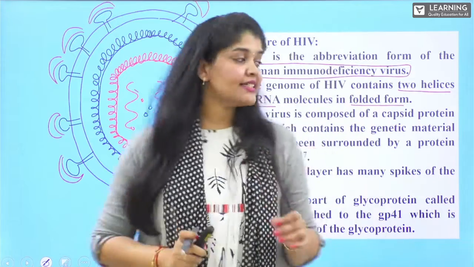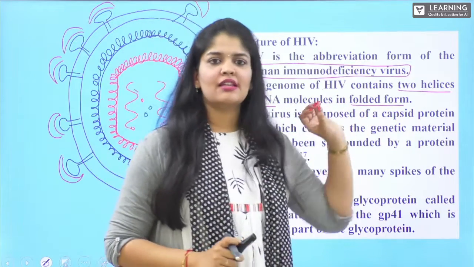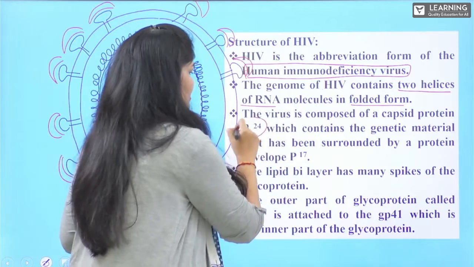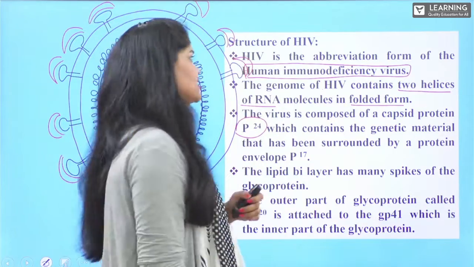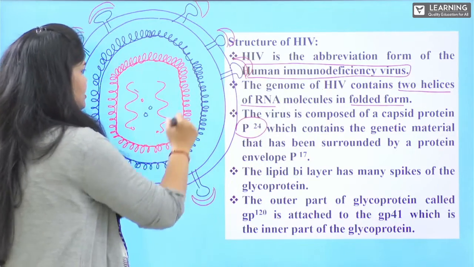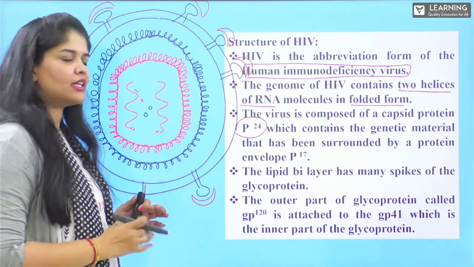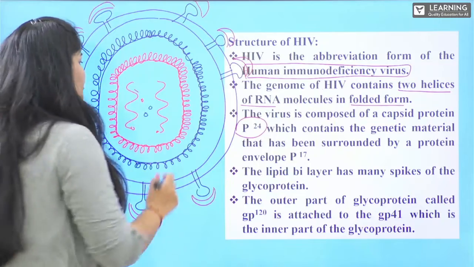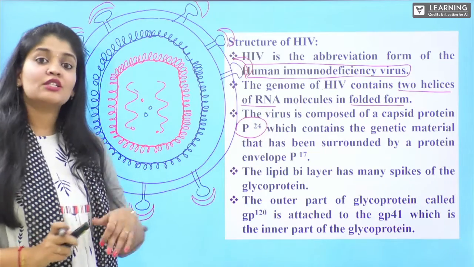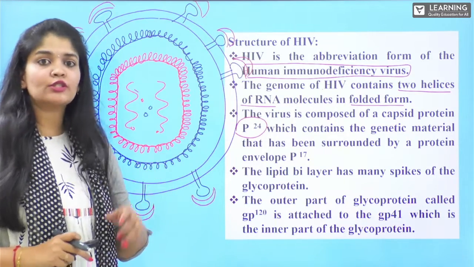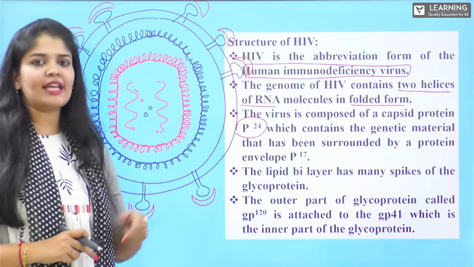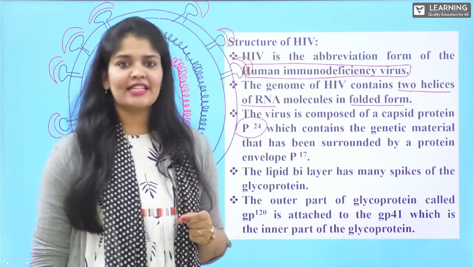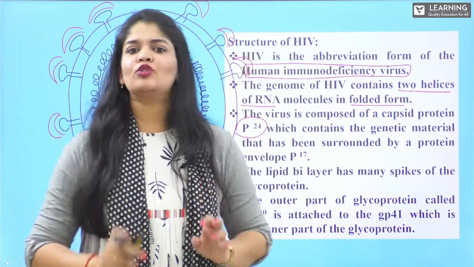Now, the virus is composed of a capsid protein, and that capsid protein is protein 24. The envelope encloses the genetic material as well as the important enzymes. We find reverse transcriptase, protease enzymes, and also integrase, which is important to integrate into the host cell.